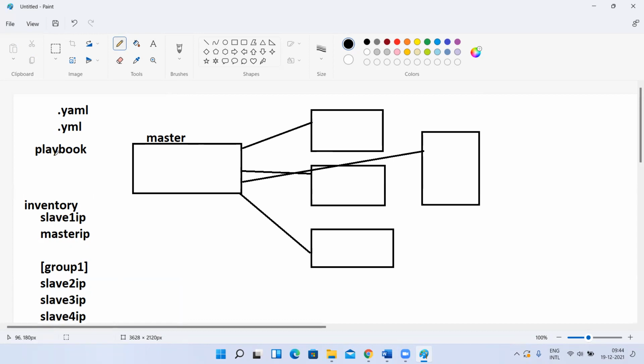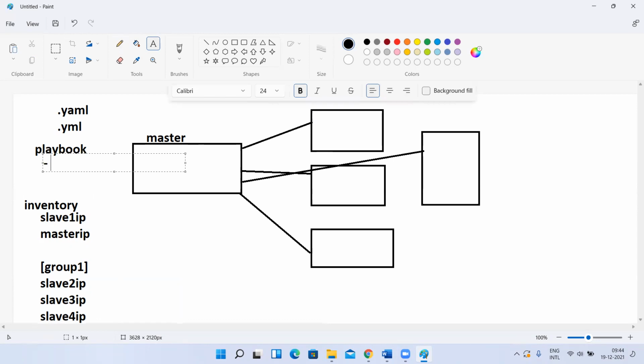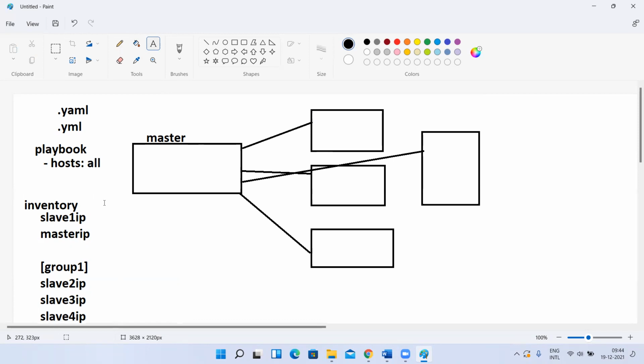Now when I want to run a playbook on all the instances, there will be one parameter in this playbook: hosts equal to all. If you write it in your playbook, before writing that Java installation task, when you run this playbook, this is going to execute on all the IP addresses in your inventory.